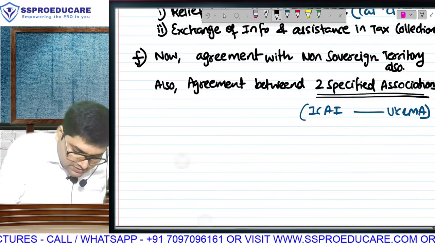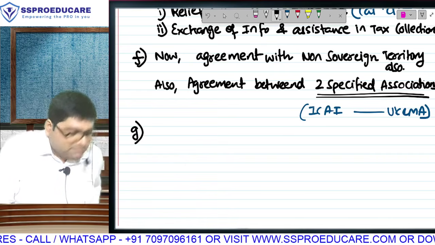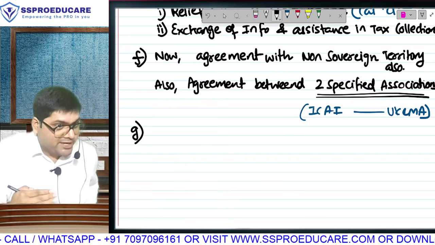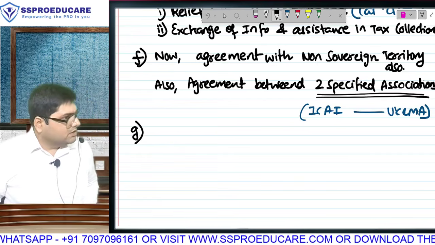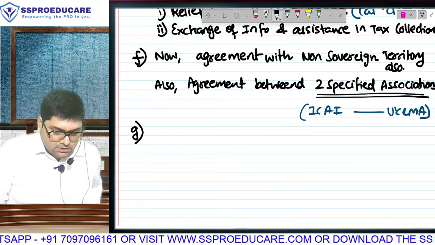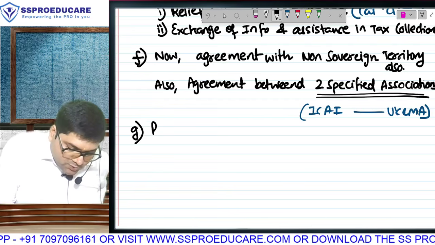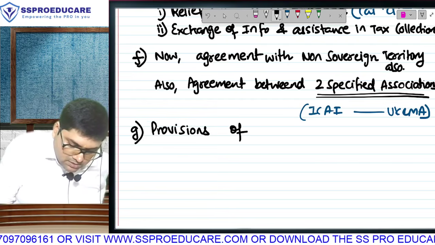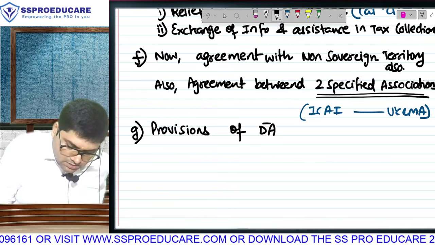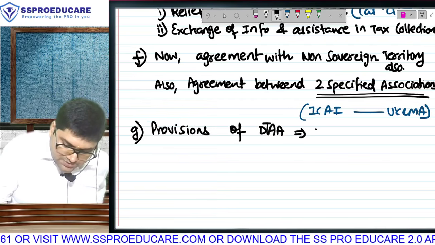Next. Point G of bilateral relief. General points about bilateral relief, because specific clauses of agreements are not a part of our syllabus. Is this understood? The provisions of DTAA are optional.